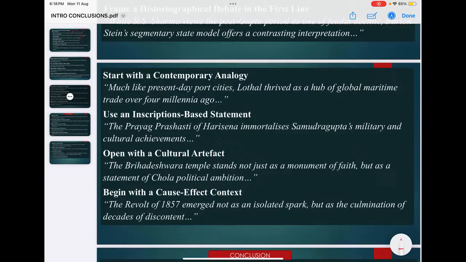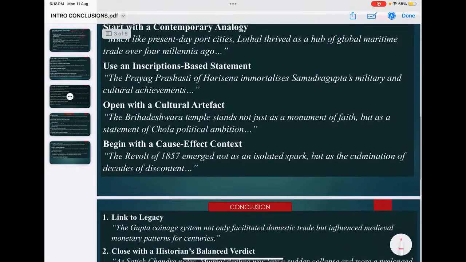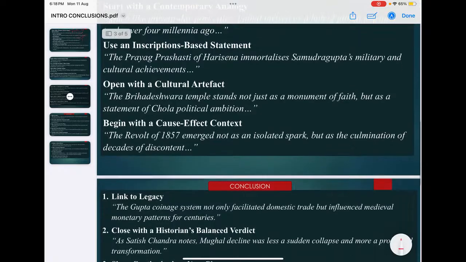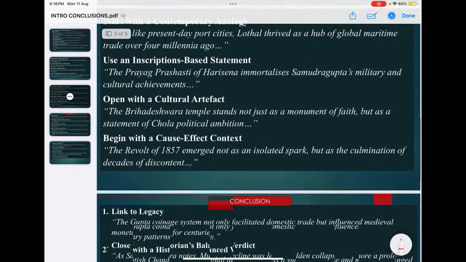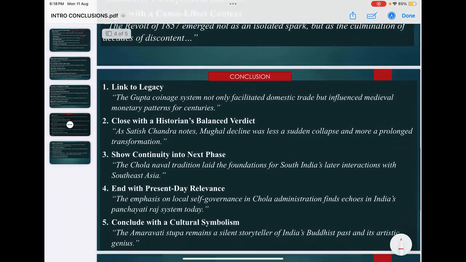For example, when you discuss the maritime trade of the Indus civilization, see, Lothal thrived as a hub of global maritime trade over 4,000 years ago, just like present port cities. That is also a way of introduction. Inscription-based statement, or cultural artifact, or cause and effect context. See, these are different ways of starting an answer, different ways of introducing an answer.